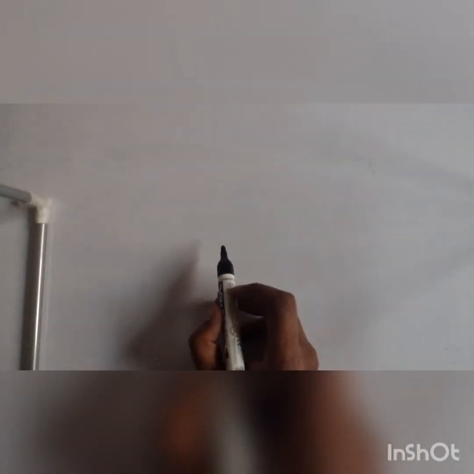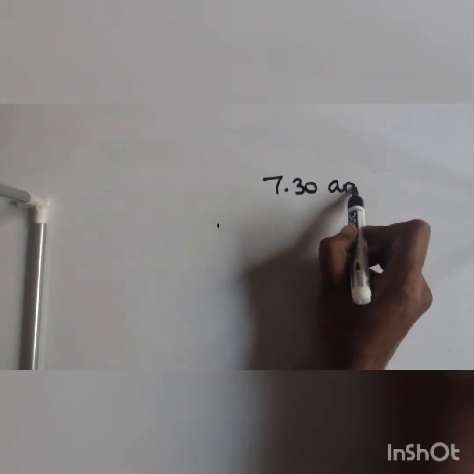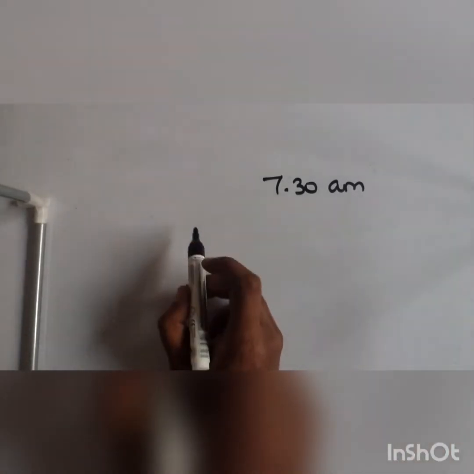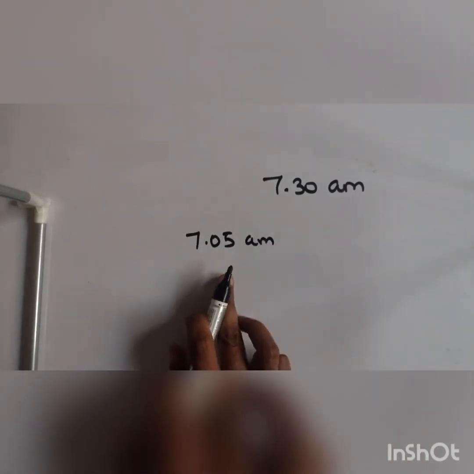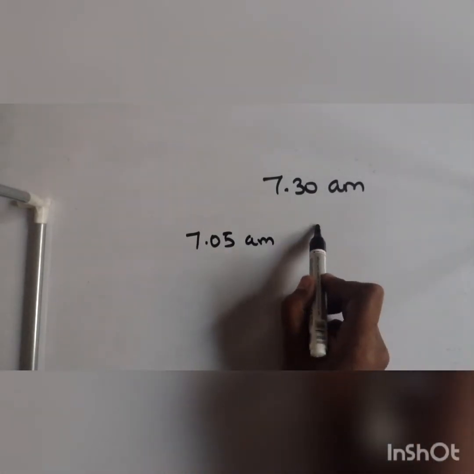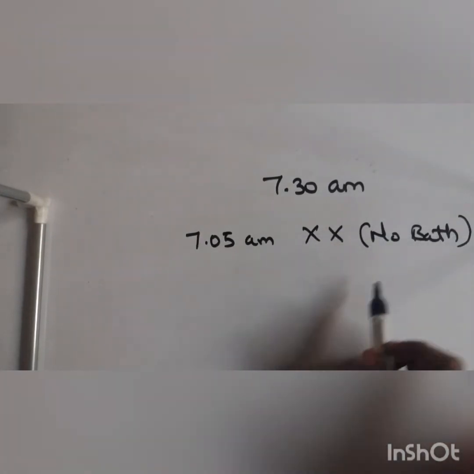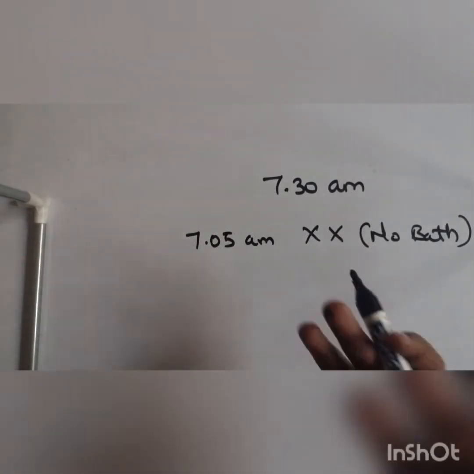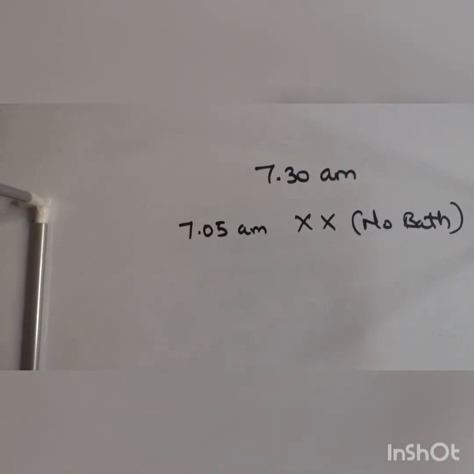For example, this is your school. If your school is at 7:30 a.m., this is your school timing. For example, if you get up at 7:05 a.m., what will you do? Will you bathe? No. At that time, no bathing. You will have absolutely no bath, and you just pour some water on your face, and you will run towards the school. Now the main situation will begin.